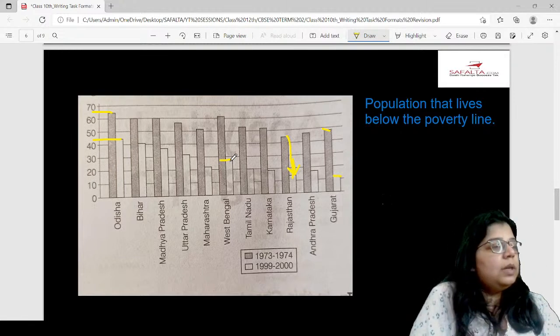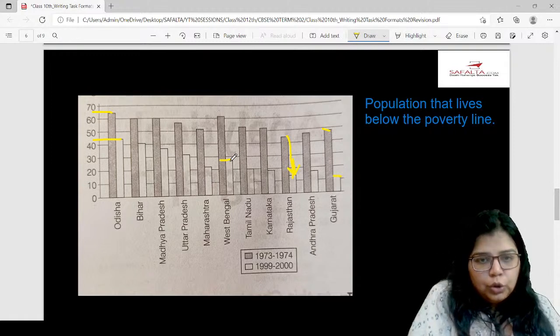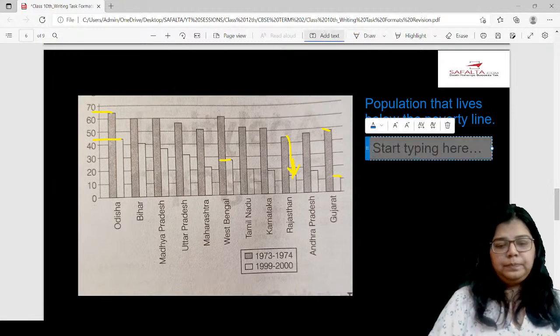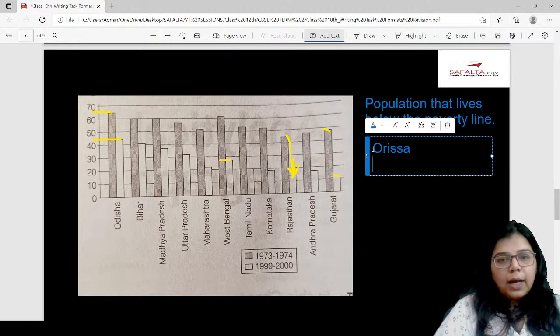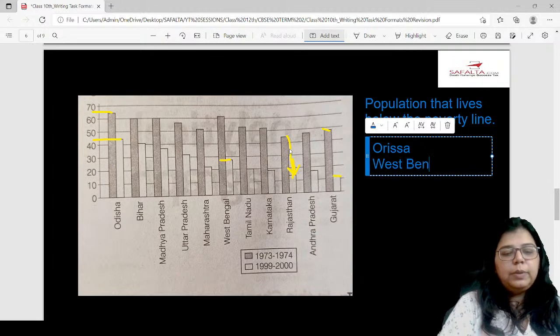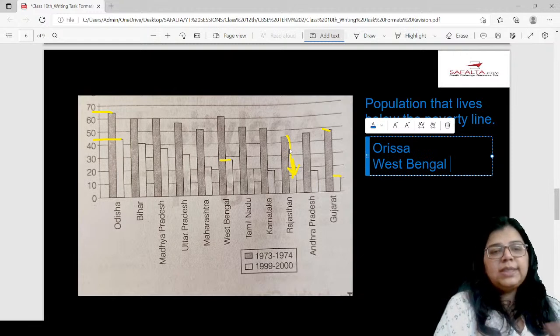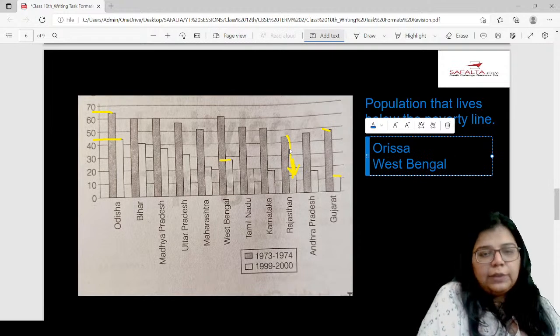I've also written the paragraph to show you what you can write, but of course you can use your own words, you can use your own analysis here. So if I were you, I would have talked about Odisha, that there hasn't been much change in Odisha. Then I would have talked about West Bengal, because there has been a considerable change in the population that used to live below the poverty line in 73-74, and now in 99-2000 there is a significant drop.